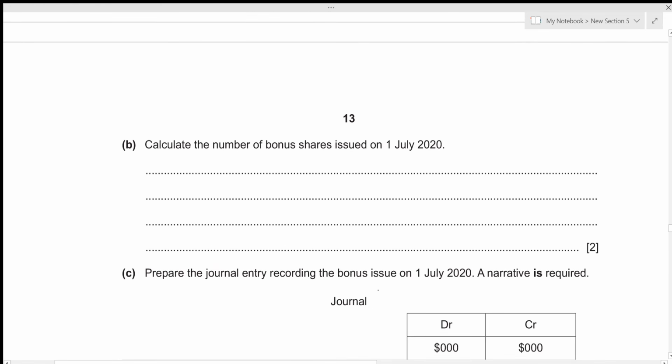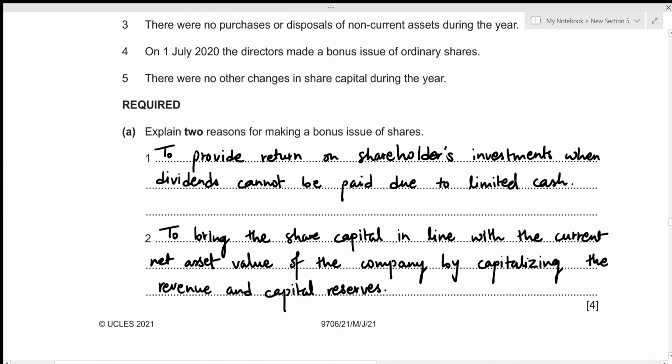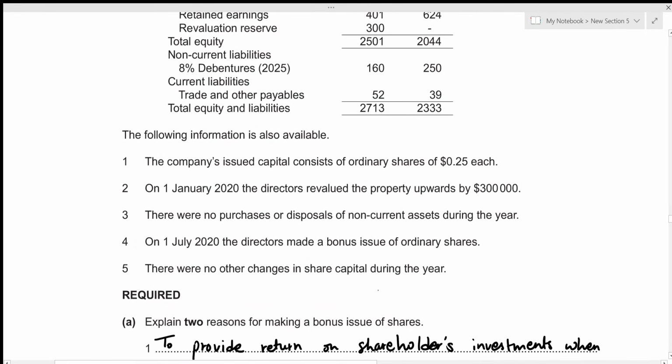We need to calculate the number of bonus shares issued on 1st July 2020. So let's have a look at the given information first. So we are given the nominal price of the shares, right? Right here, the company's issued capital consists of ordinary shares of 0.25 each. So that's the nominal price. Then we're told that on 1st July 2020, the directors made a bonus issue of ordinary shares. So we need to calculate how many shares were issued.